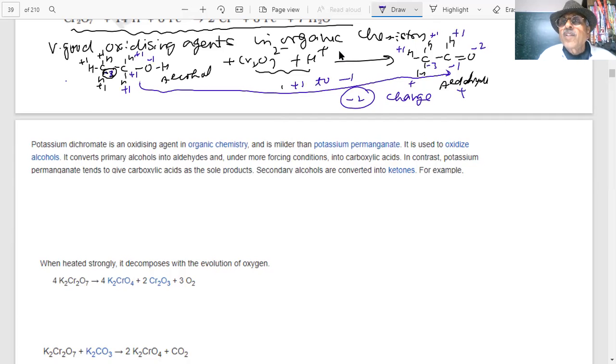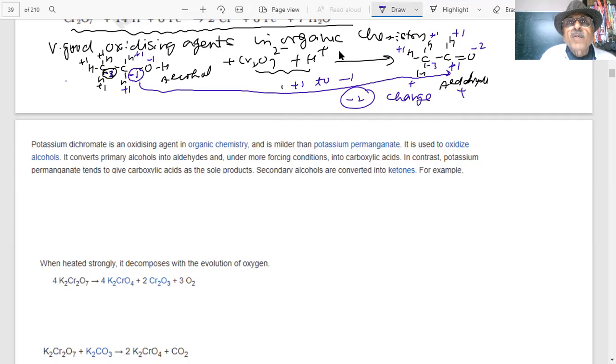This should be +1, I think. We have done it wrong. Students, -1, and what is that? This is -1, +1. Some mistake is there. Let me do it. This is -1, +1, 0. Then this should be -1. This carbon is -1, and this is -2. This is -1. Then it should be +1.